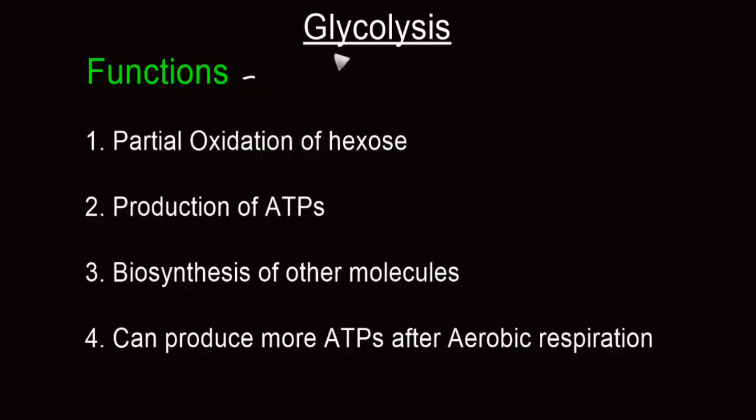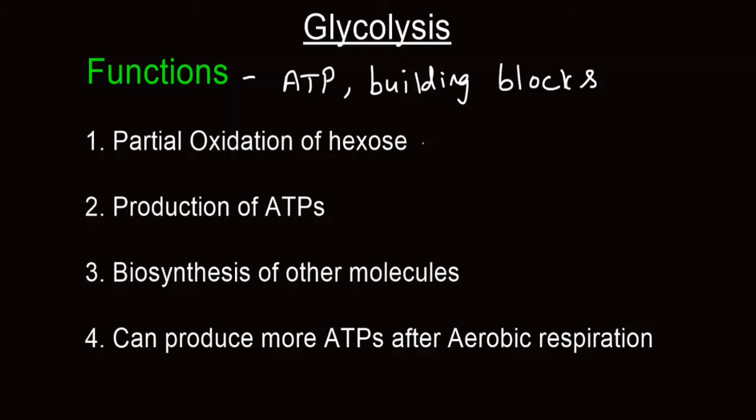Now let's see various functions of glycolysis. The 2 main functions of glycolysis are to generate ATP molecules, which are the energy currency of the cell, and to provide building blocks for various anabolic reactions, that is, biosynthetic reactions. During glycolysis, there is partial oxidation of hexose.